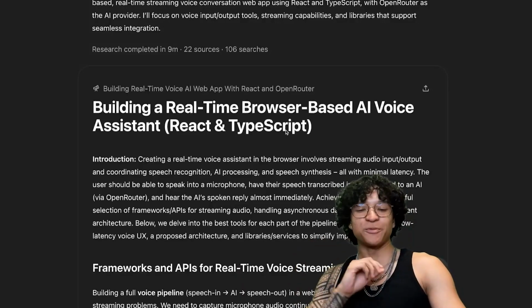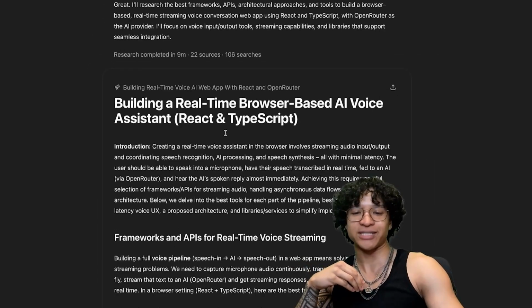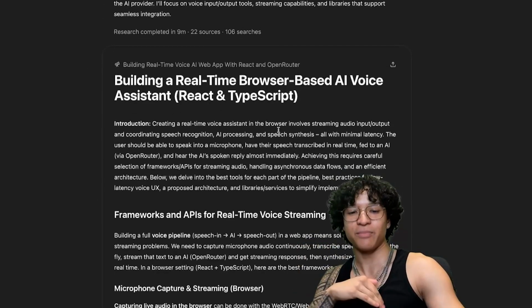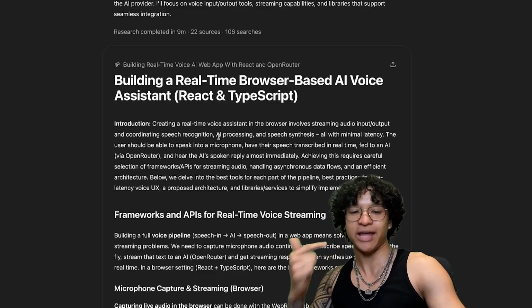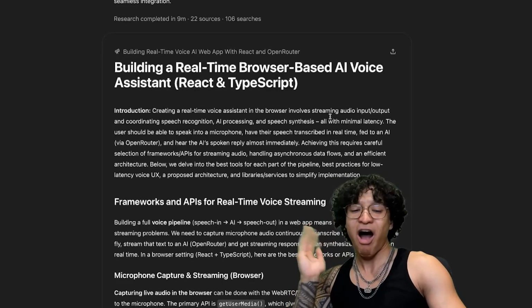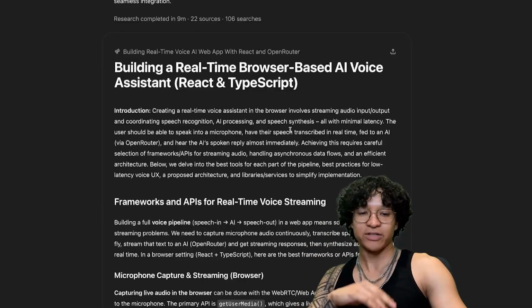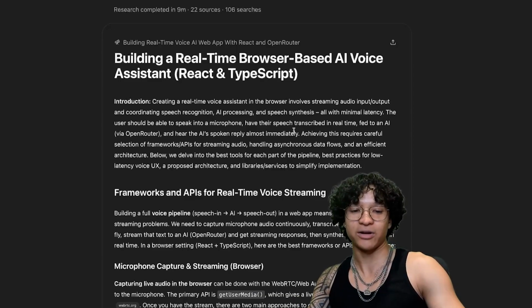We got our deep research report back. Building a real-time browser-based AI voice assistant in React and TypeScript. Creating a real-time voice assistant in the browser involves streaming audio input, output, and coordinating speech recognition, AI processing, and speech synthesis, all with minimal latency. The user should be able to speak into a microphone, have their speech transcribed in real time, fed to an AI, and hear the AI spoken reply almost immediately.